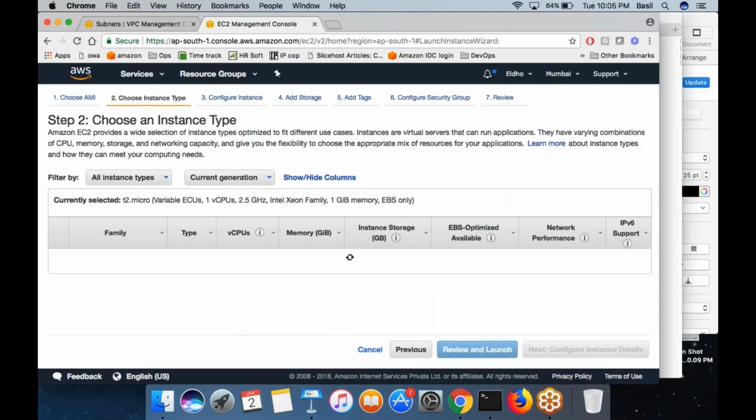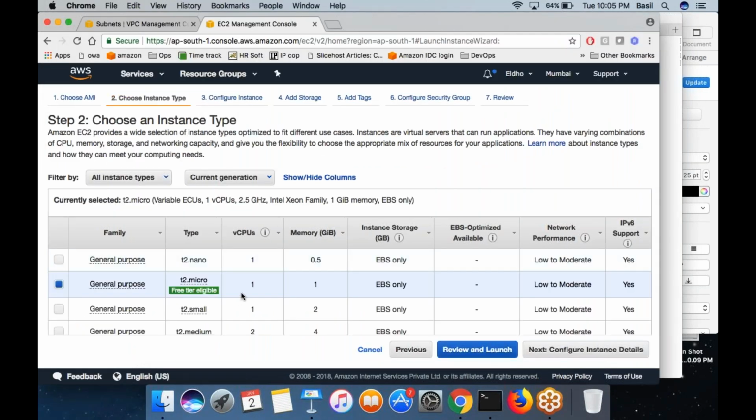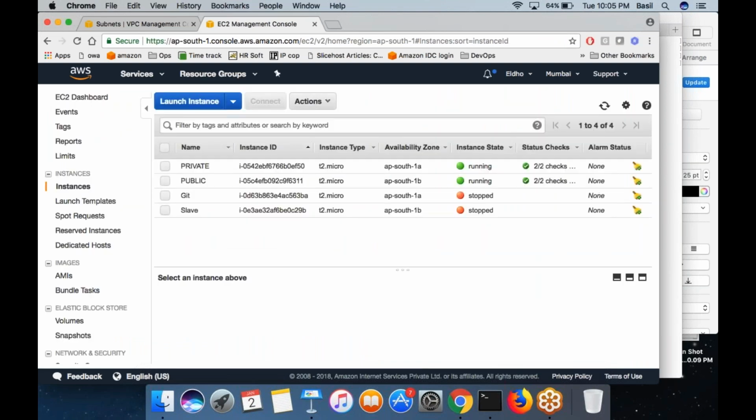You can choose the instance type. That we can do for any machine, whether they are part of your VPC or a different VPC. Doesn't really matter.